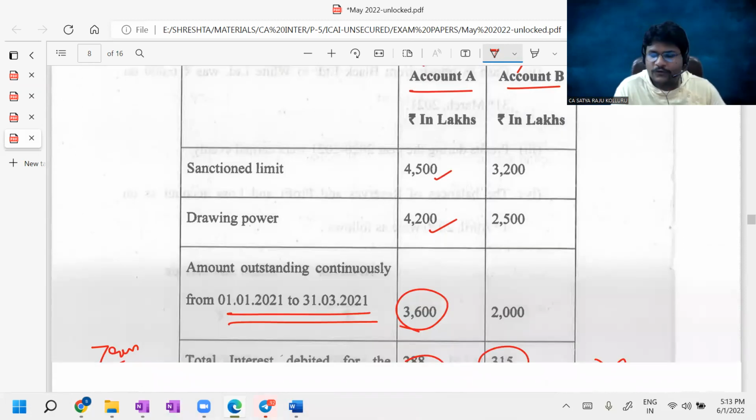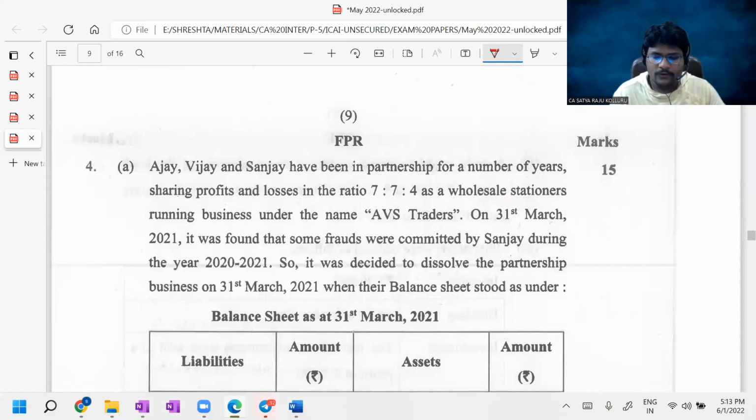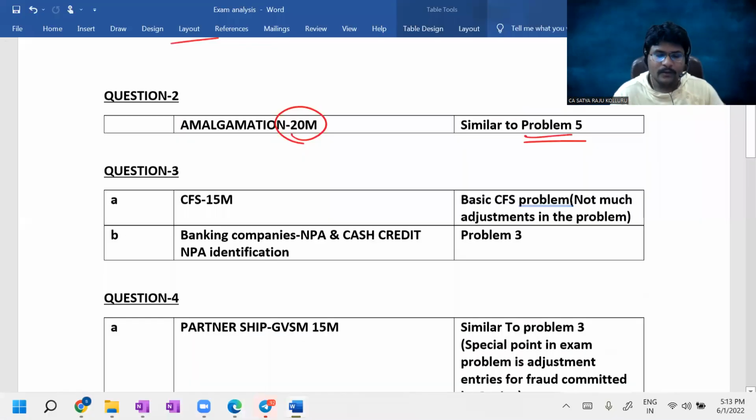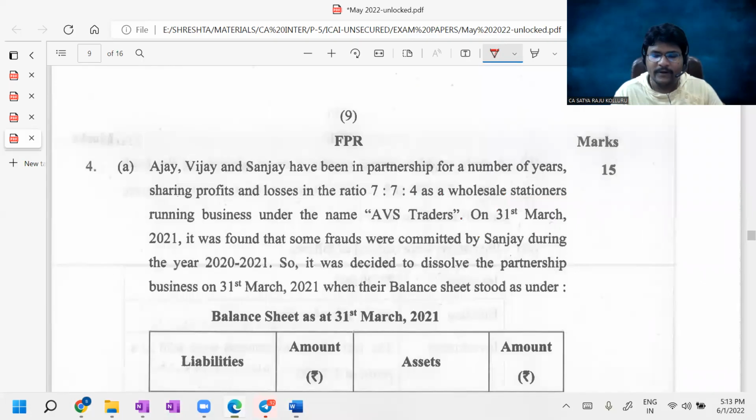So the next question is question number 4, guys. Question number 4 is related to partnership accounts, right? Question number 3 is CFS for 15 marks, banking companies, NPA and cash credit. And question number 4 is partnership, Garner versus Murray case law, which they tested for 15 marks, guys.